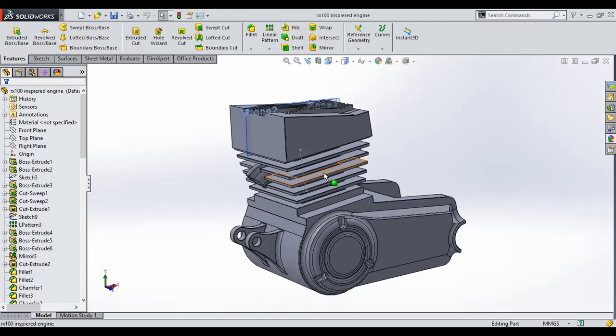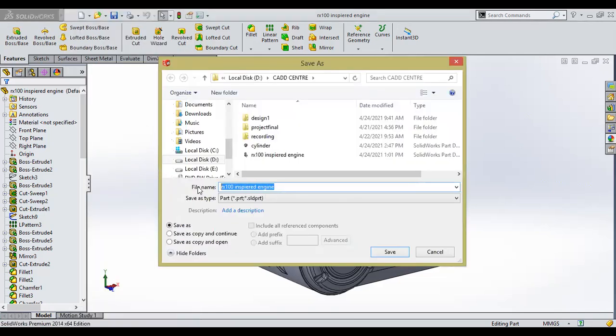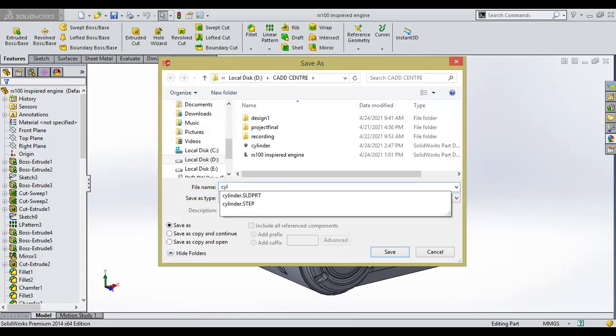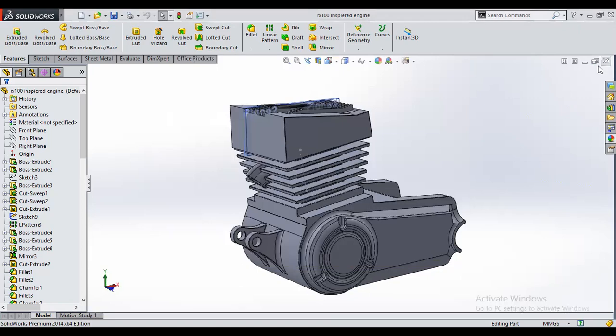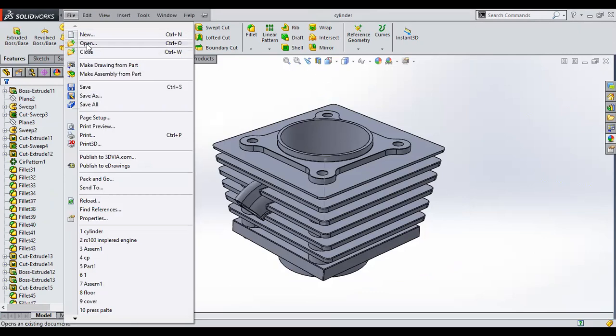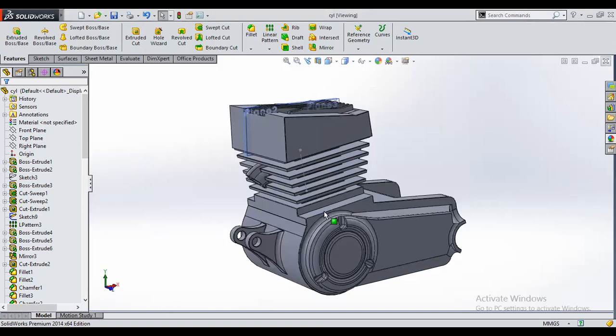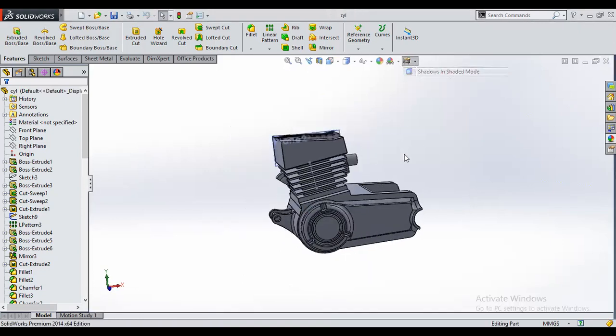Okay, so what you have to do is save this geometry as many parts as you want. You have to save them with respect to the number of parts. So I'll go with save as, say, cylinder, CYL cylinder and part. Okay, save. I'll cut this geometry and I'll open the one that I had already made. So let me just show you how you have to work it. I'll open the cylinder. Now see how you have to work with this.